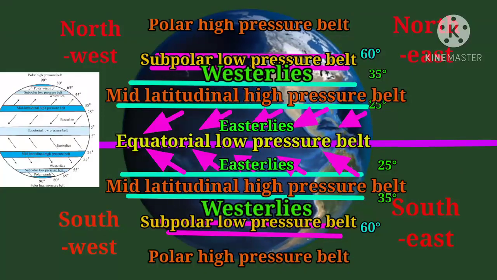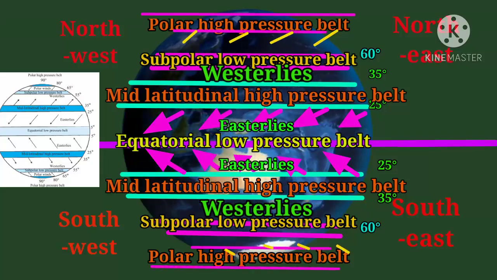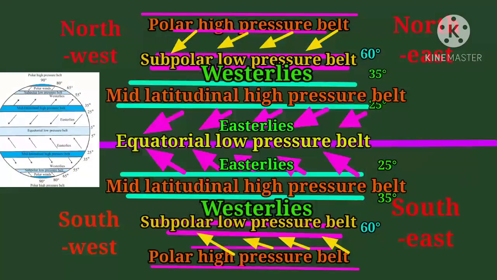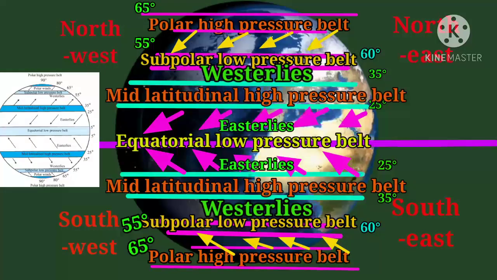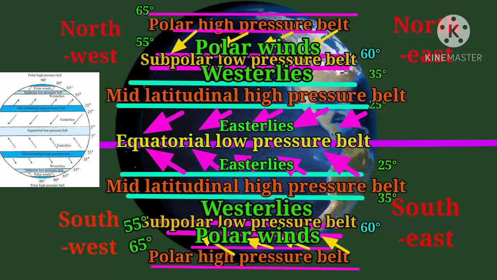In both the hemispheres, winds blowing from the polar high pressure belt to the subpolar low pressure belt, that is 55° to 65°, are called polar winds. Generally, they blow from east to west.